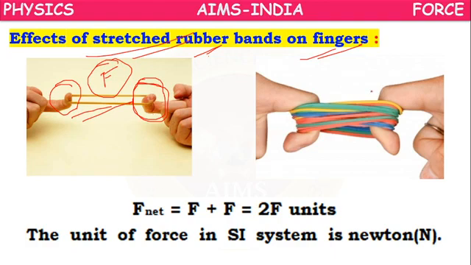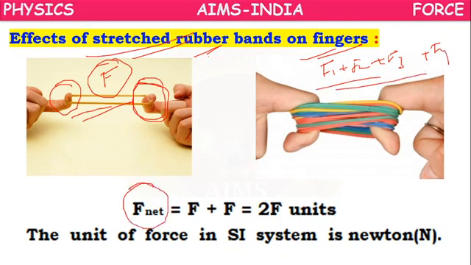But if you take so many rubber bands, there will be a pulling force because of F1, because of F2, because of F3, because of F4. So the net force experienced by the fingers will be the combination of all these forces.